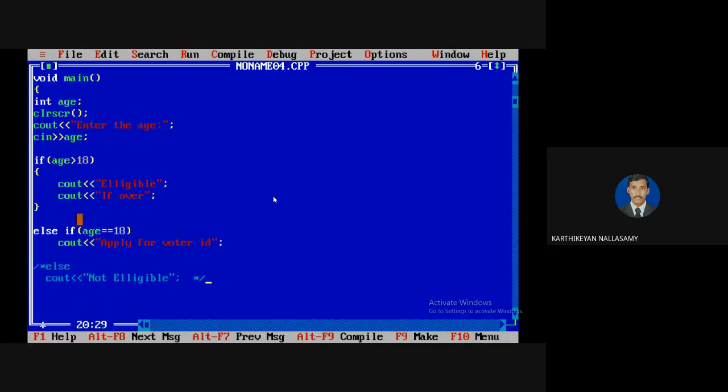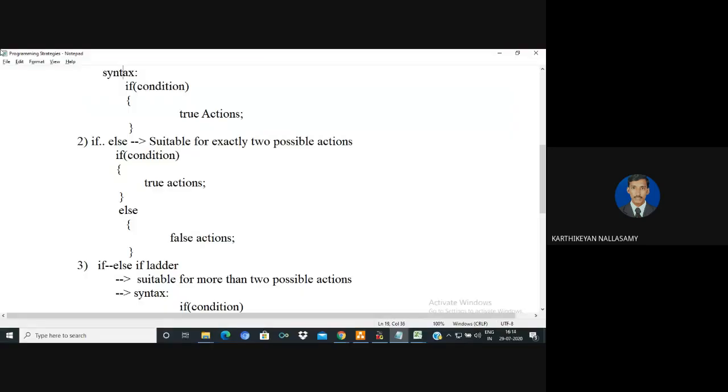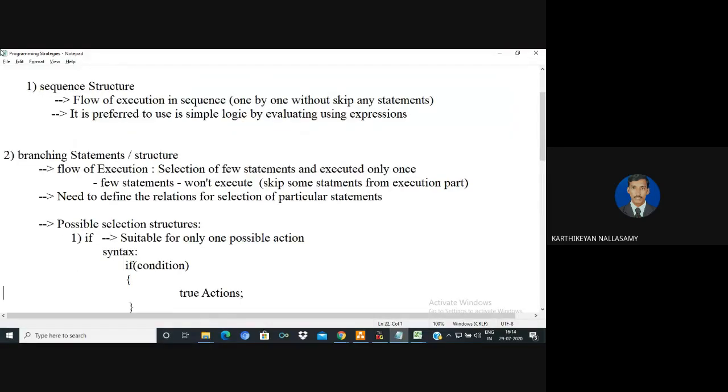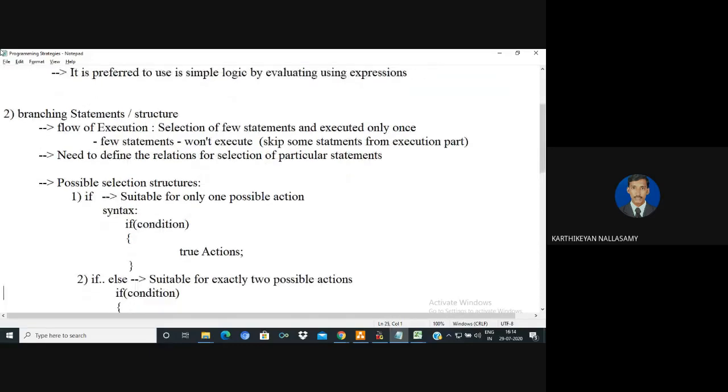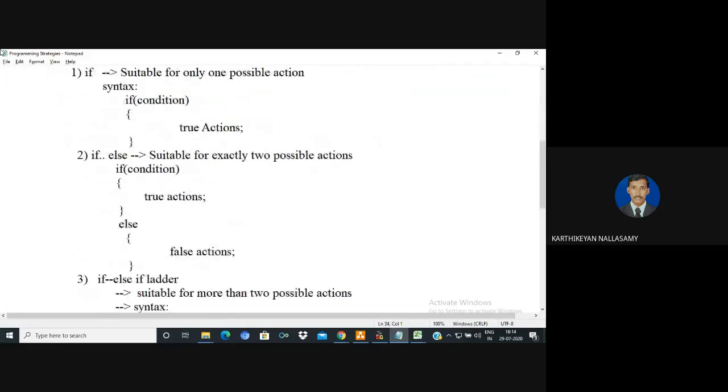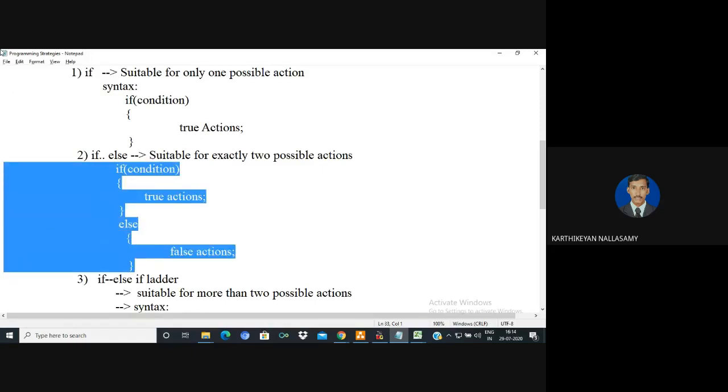Clear? So this is the way the branching statement will execute. Some of the branching statements: one is called if, which is used for only one condition. We can go with nested usage, and we can use it only for if. Then for if-else, it is for exactly two possible actions: one possible action for true and another for false.